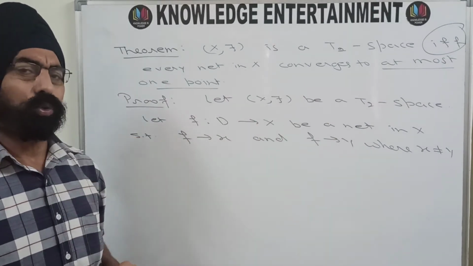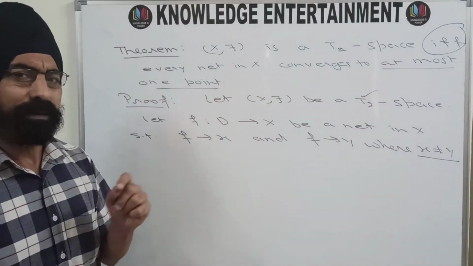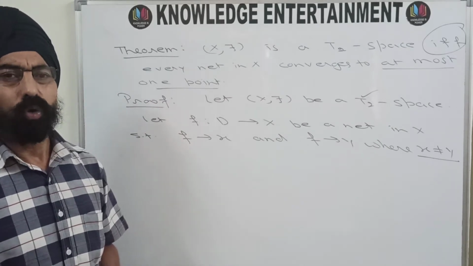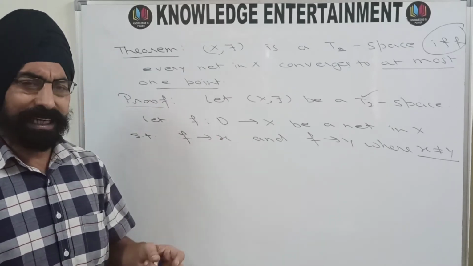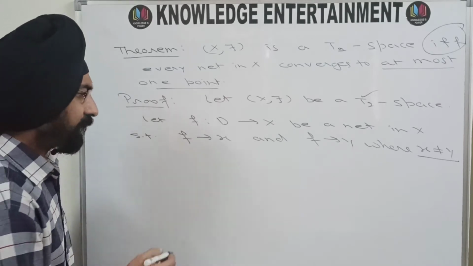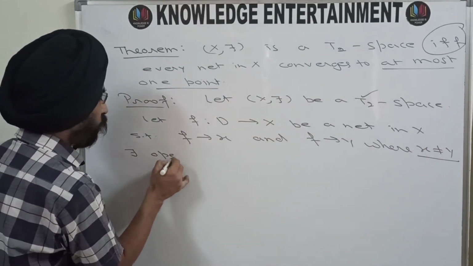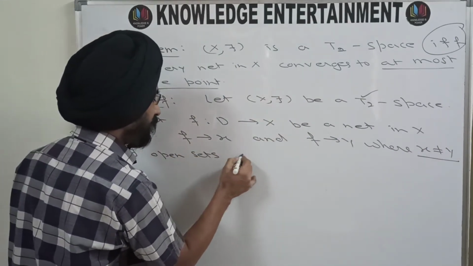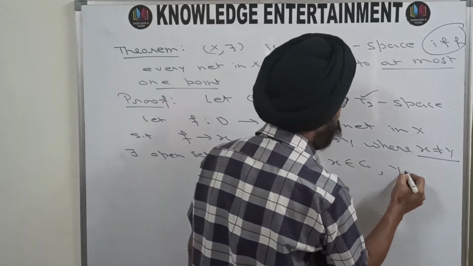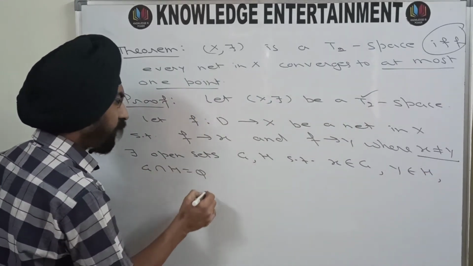Now x is not equal to y and your space is Hausdorff. So that means there must exist open sets G and H, G containing x and H containing y, such that G intersection H is phi.